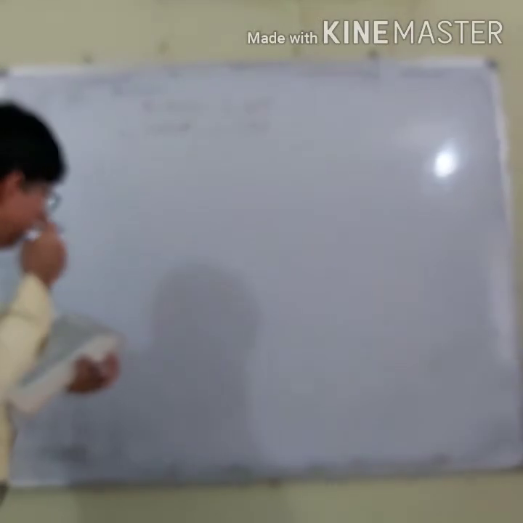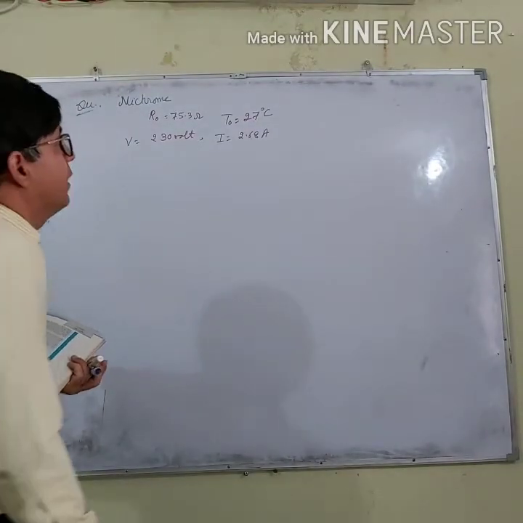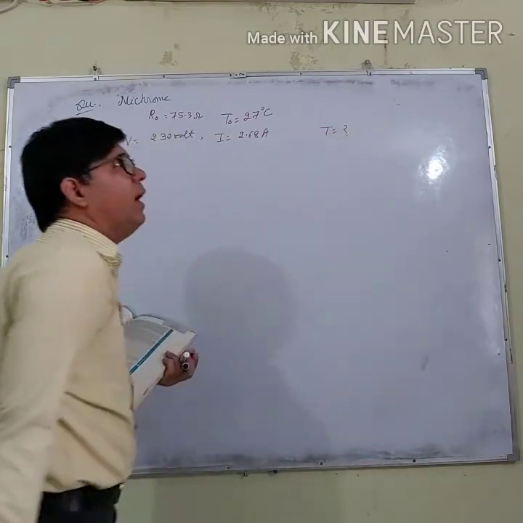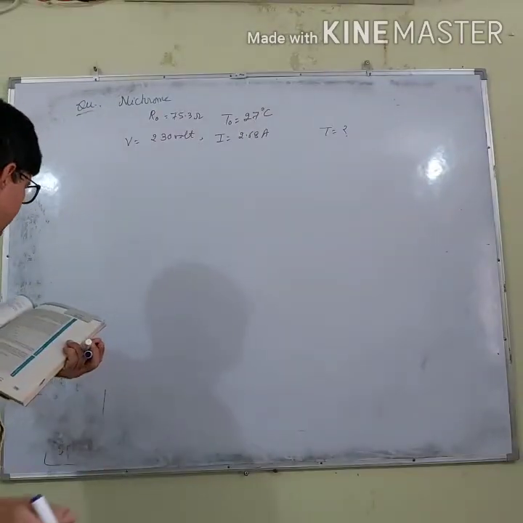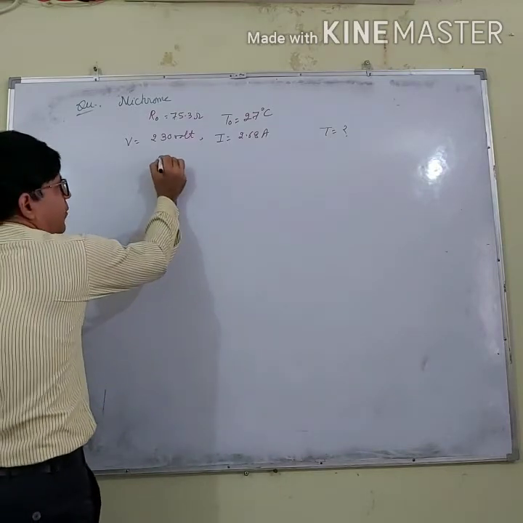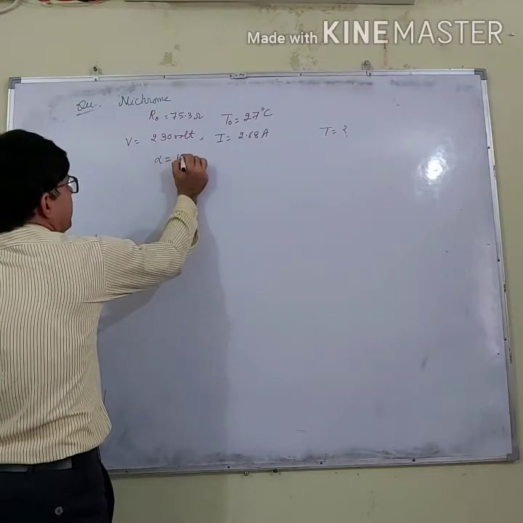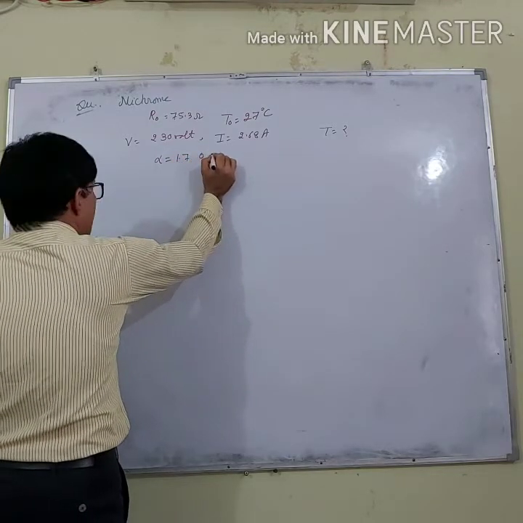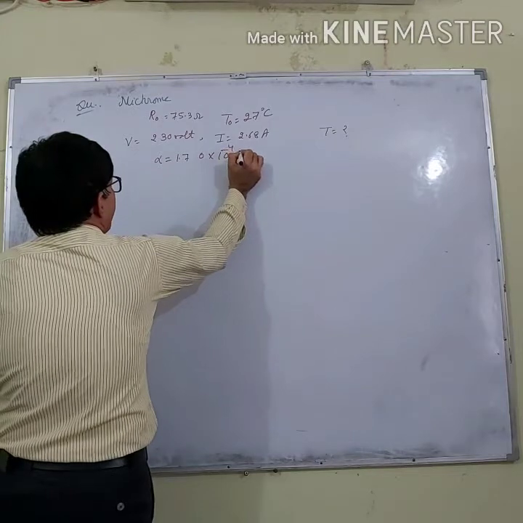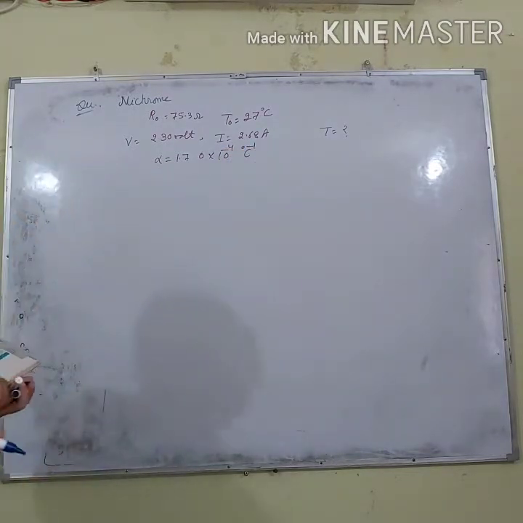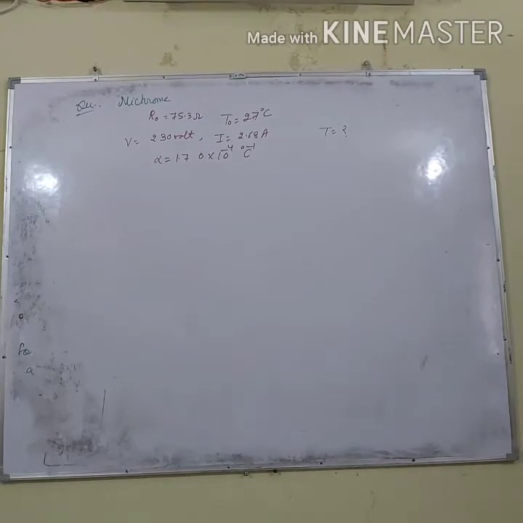What is the steady temperature of the nichrome element? At what temperature does the nichrome element attain? And we are given that the temperature coefficient of resistance of nichrome is 1.70 into 10 to the power -4 per degree Celsius, right? So this is given to us. Now we have to calculate this. So let us do this question.